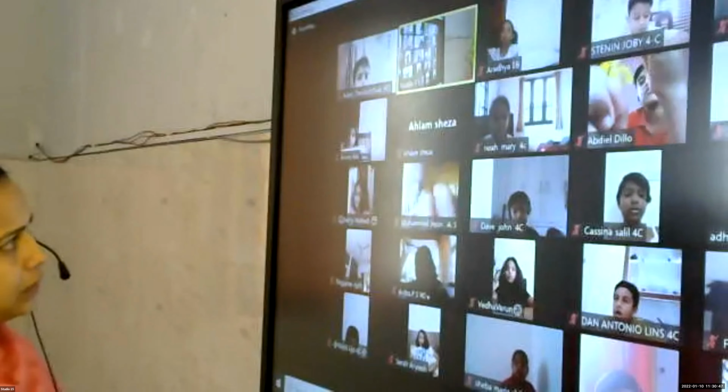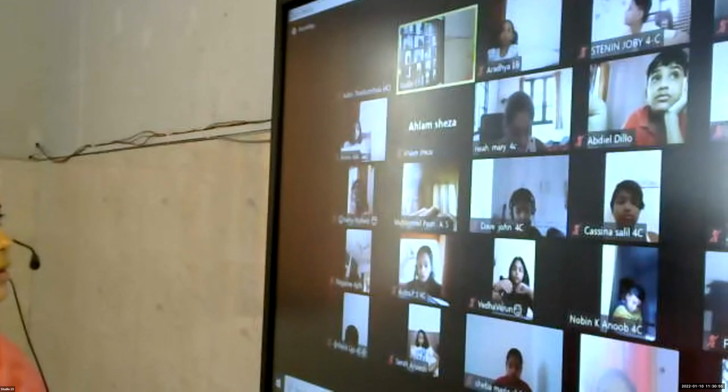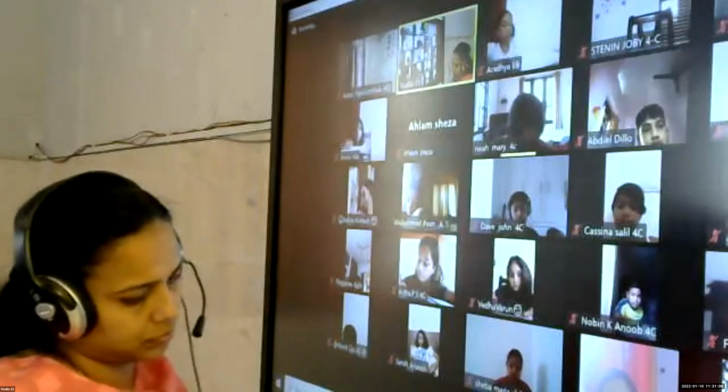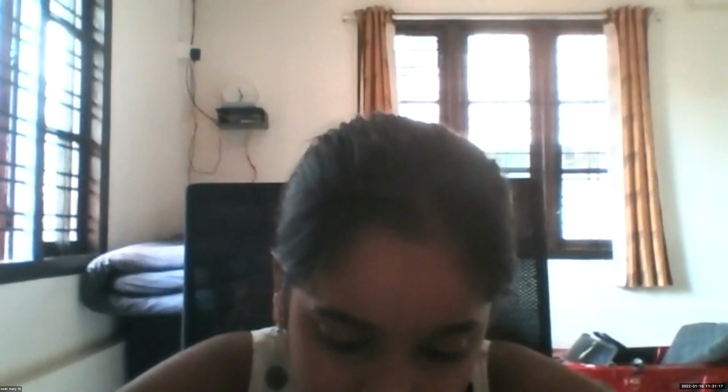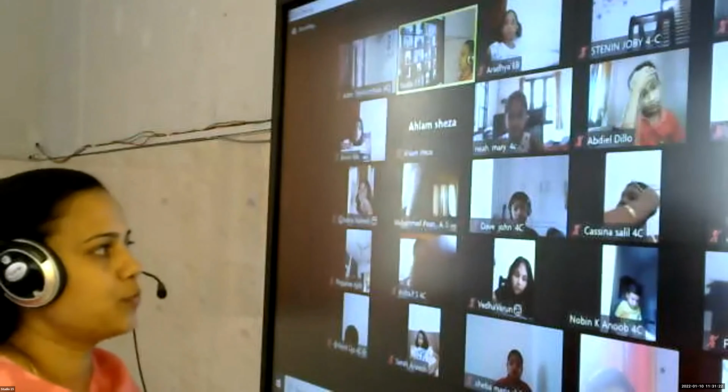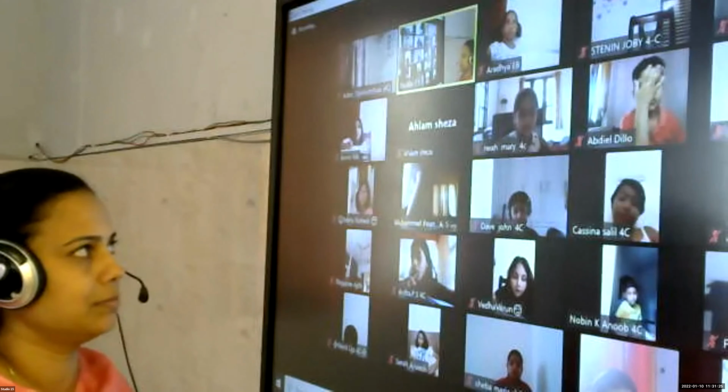Can you read question number 15? Write the following as decimals. Which form is it given in? Expanded form. Expanded form is given. We have to write it as decimals. So can you read question A? 2 into 1000 plus 2 into 100 plus 1 into 10 plus 3 into 1 plus 9 into 1 by 10 plus 3 into 1 by 100. So all these numbers, children, are given in the expanded form.